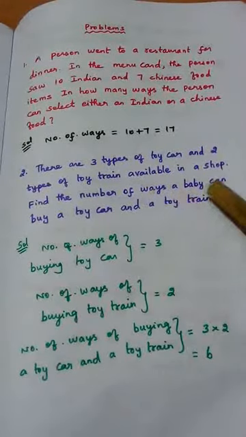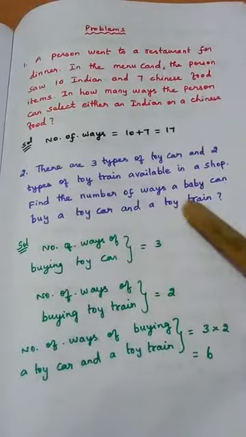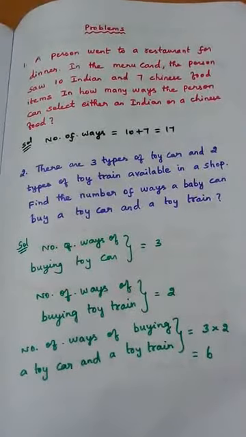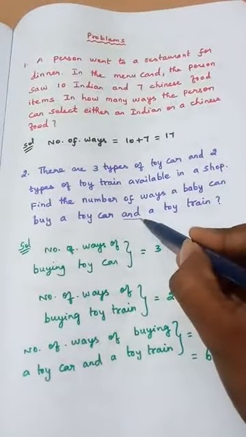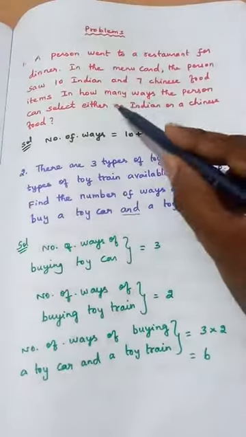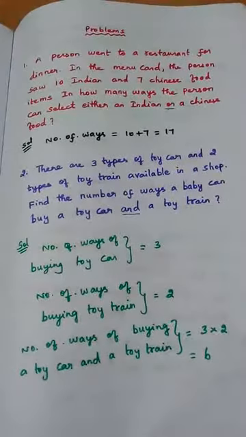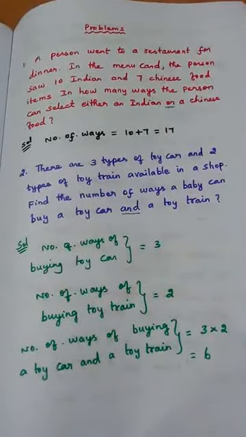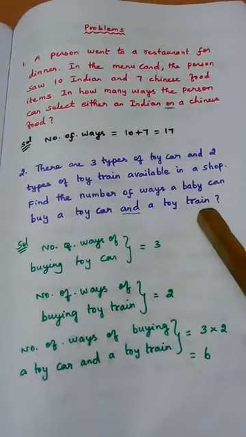In how many ways can the baby buy a toy car and a toy train? Try to understand the meaning here. The word and is used here, whereas earlier it was either an Indian or a Chinese food. Try to understand the difference. Here the baby has to buy one toy car as well as a toy train.